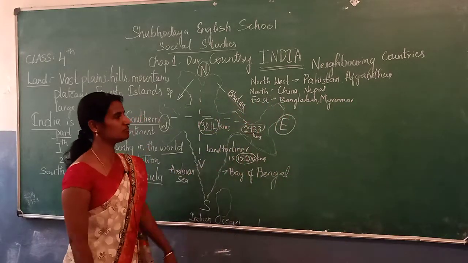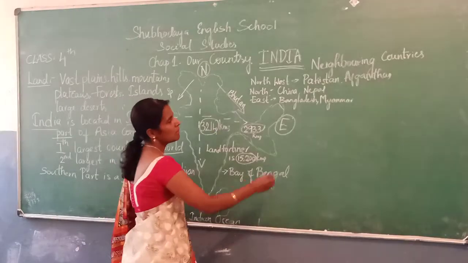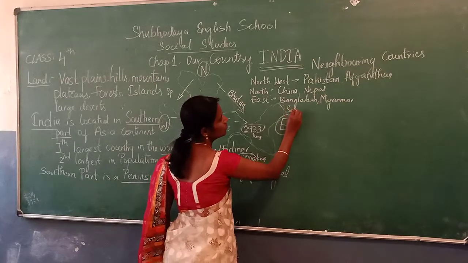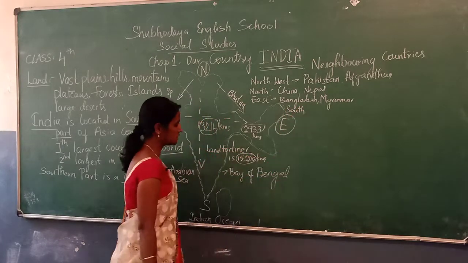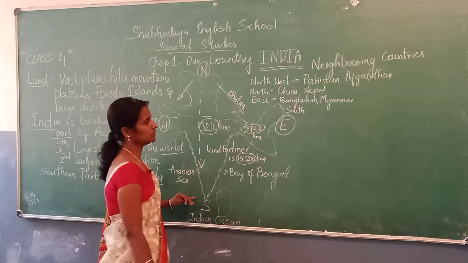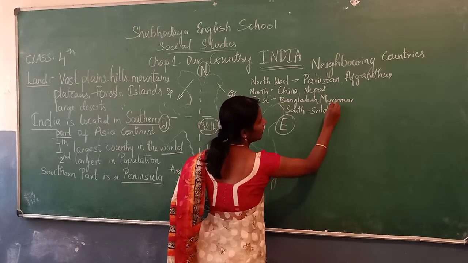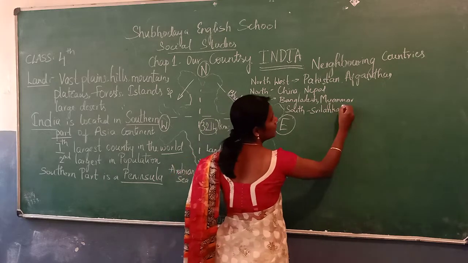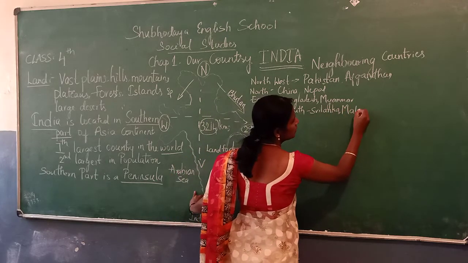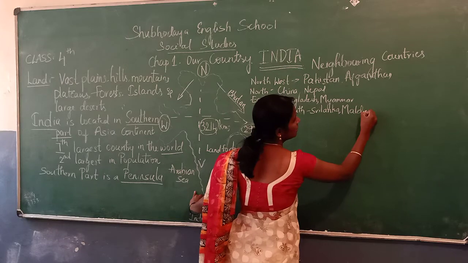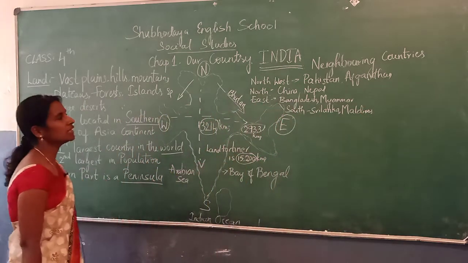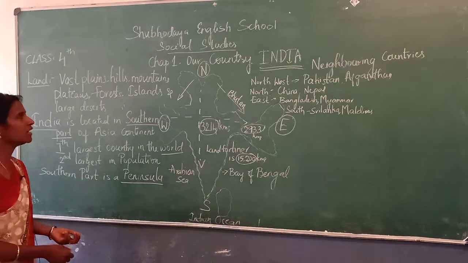To the east we find Bangladesh and Myanmar. To the south, south means which direction? This one. To here we find Sri Lanka and Maldives, okay. These are the neighboring countries of India.